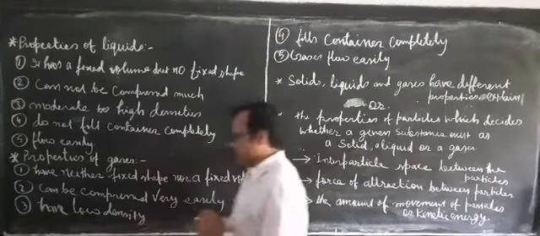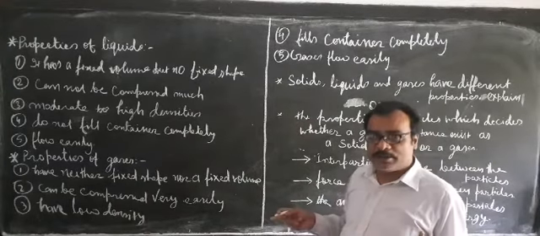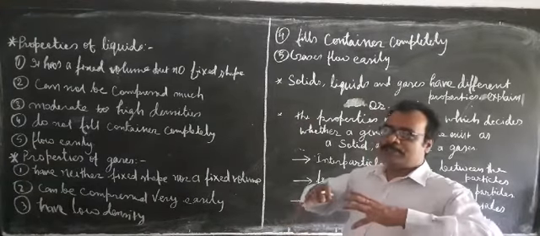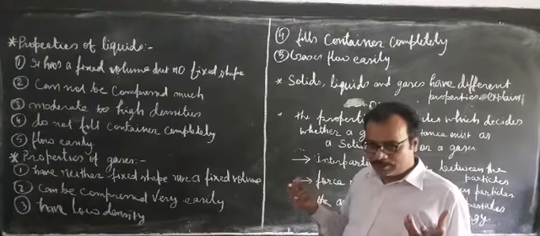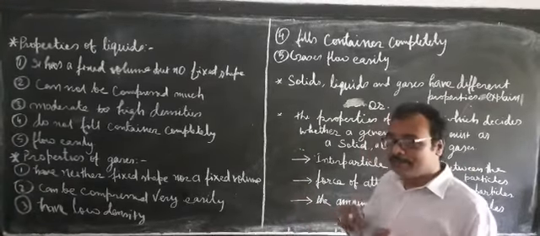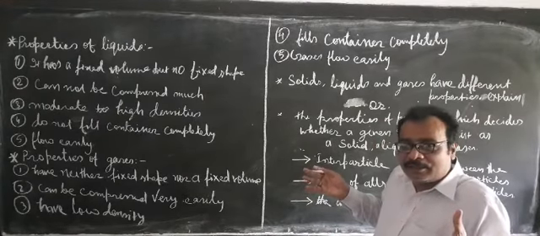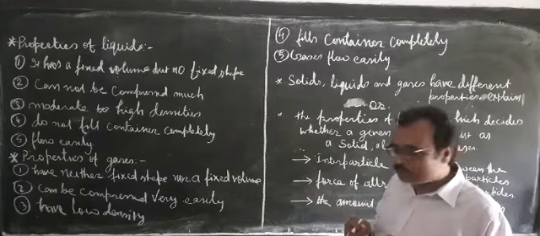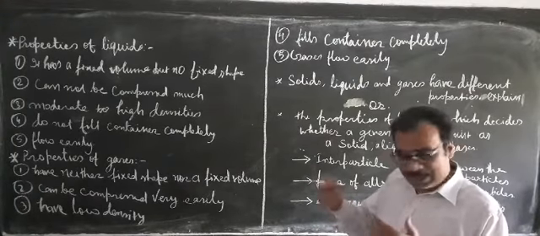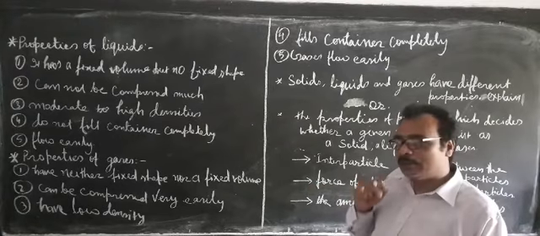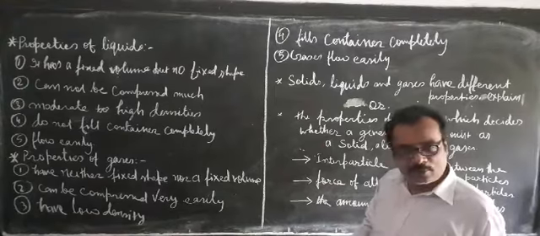Gases have very low density. Why do they have very low density? Because the interparticle space is very high. We know density is nothing but mass by volume. Since the volume is becoming very high, because the interparticle space is very high, its density will be low. At the denominator, volume is there, and volume is very high, so the density would be very low.